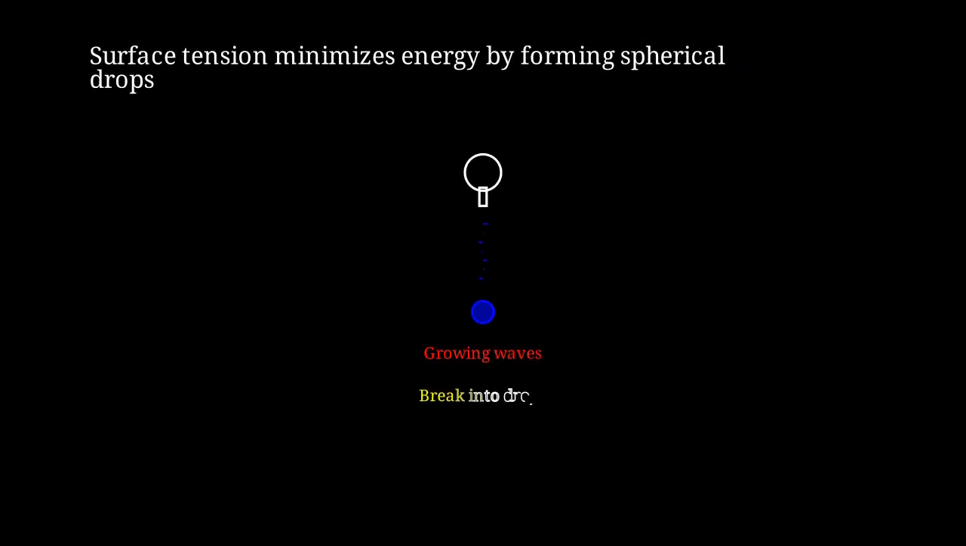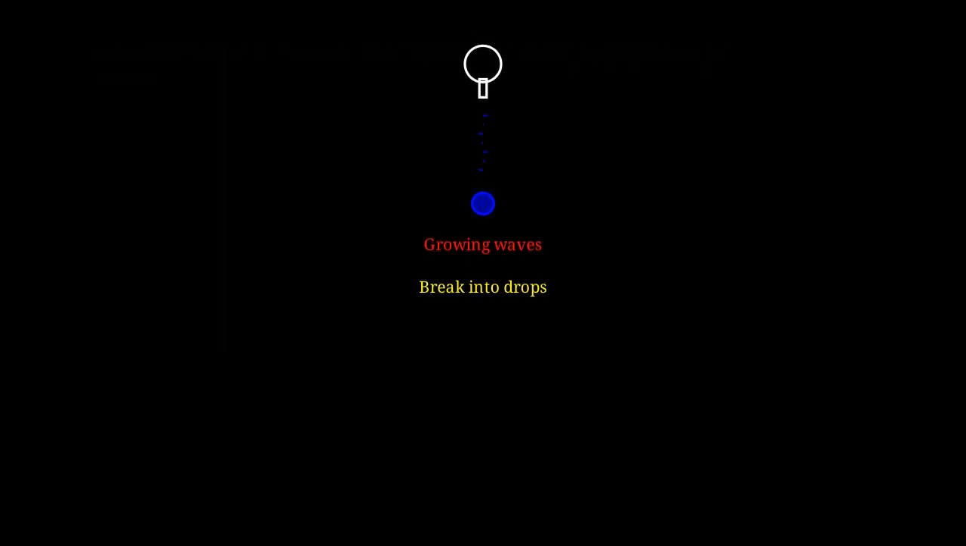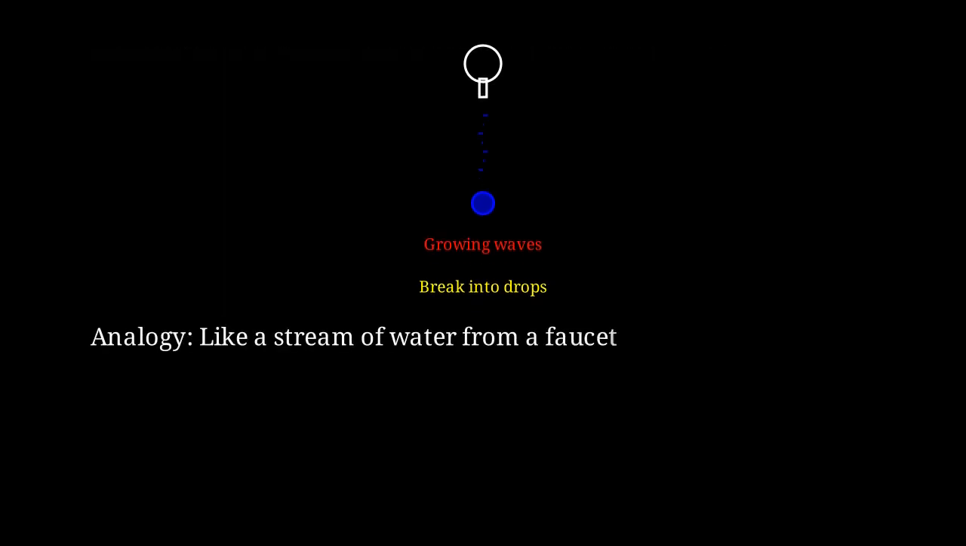Small perturbations on the jet surface grow into waves. These waves eventually pinch off, creating discrete droplets. Think of water flowing from a faucet at medium speed. You can see the continuous stream break up into individual drops as it falls.